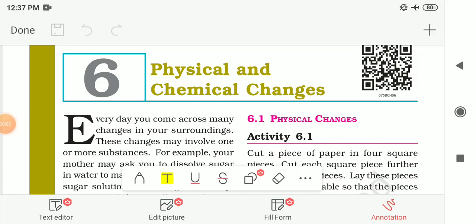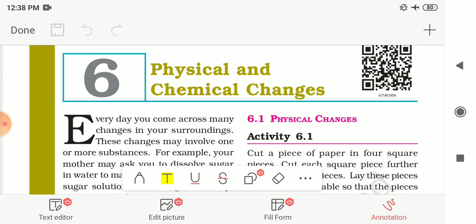Hello students, in this video we are going to study the remaining part of chapter number 6. The chapter name is Physical and Chemical Changes, Class 7, Subject Science, NCERT. In the previous video of this chapter we had seen the physical and chemical changes.